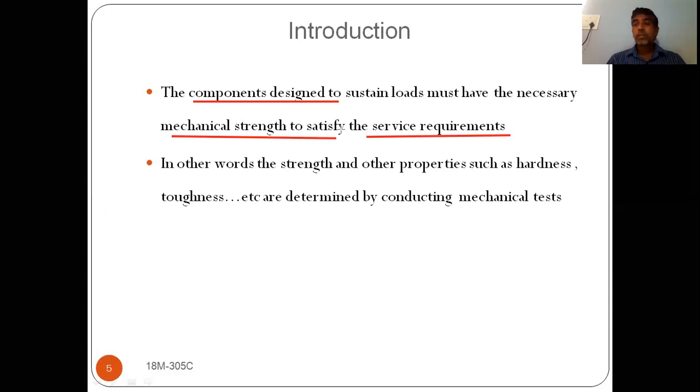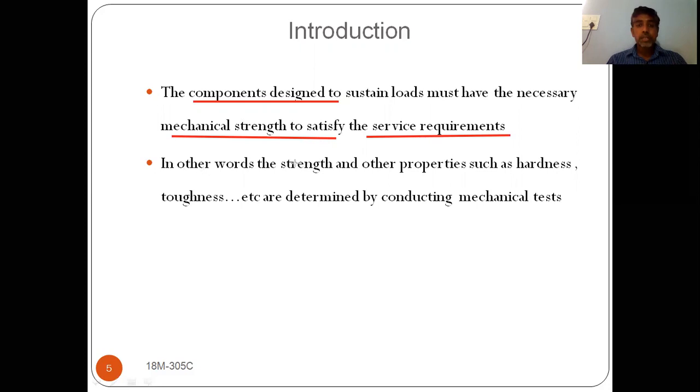So what is your application and what are the service requirements? In some applications you may need more hardness, in some less hardness, in some more tensile strength, in some more compression strength. Based on your service requirements, we have to choose a material with that type of strength or mechanical property.